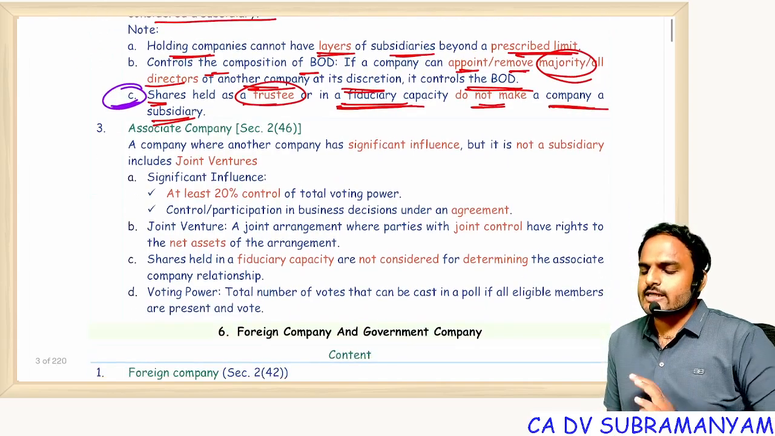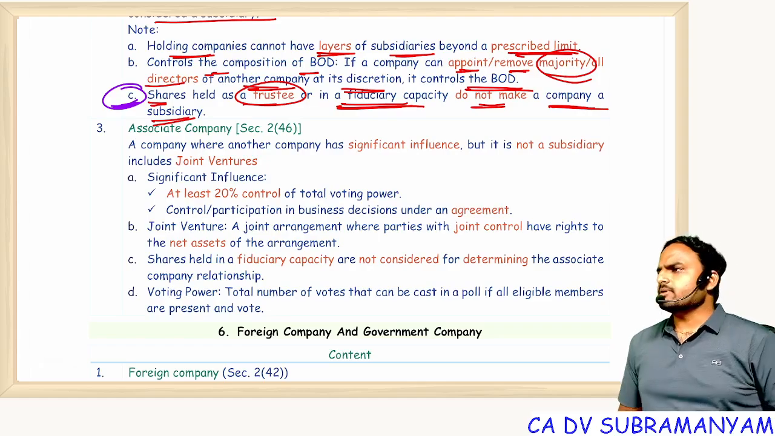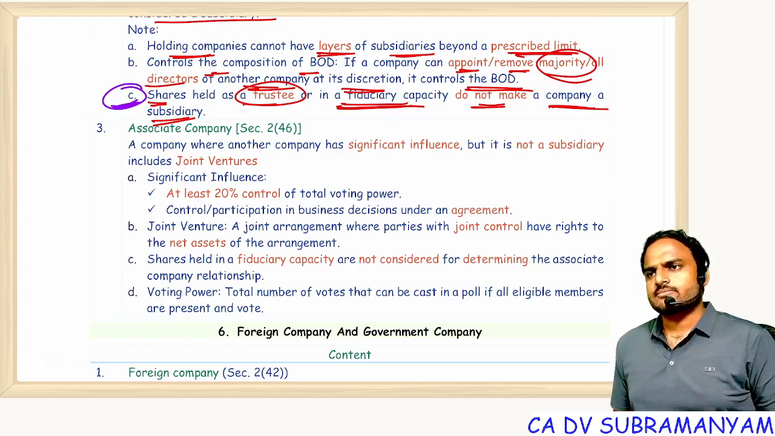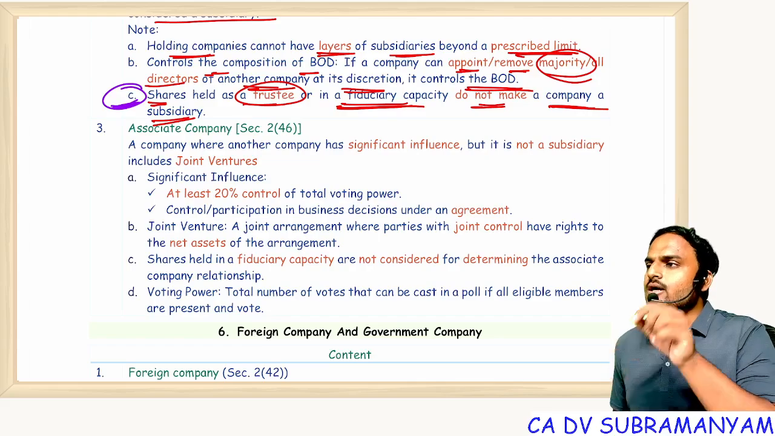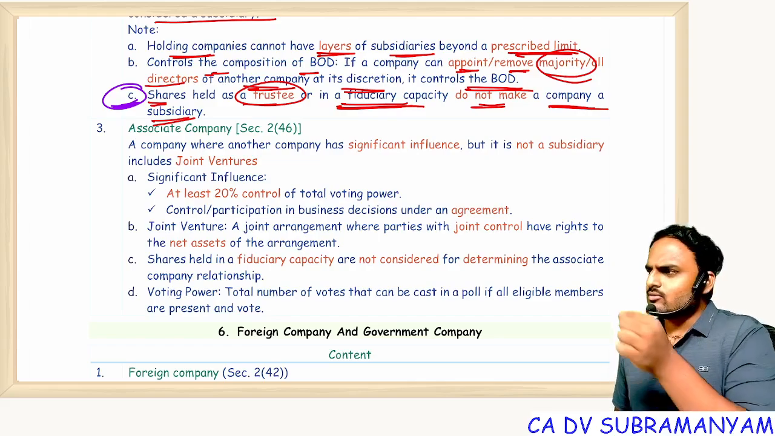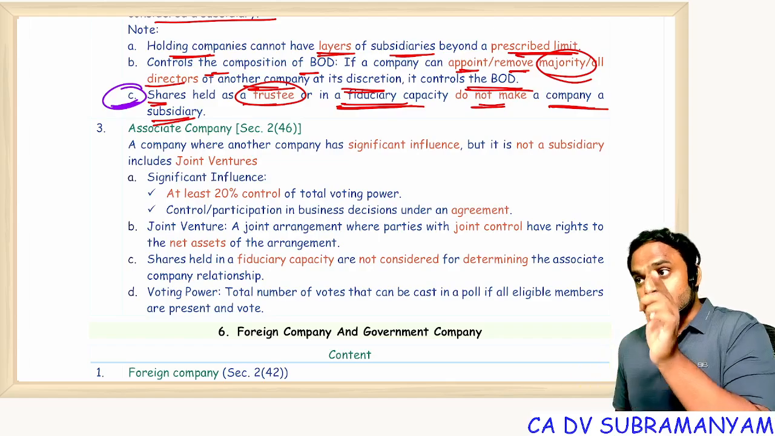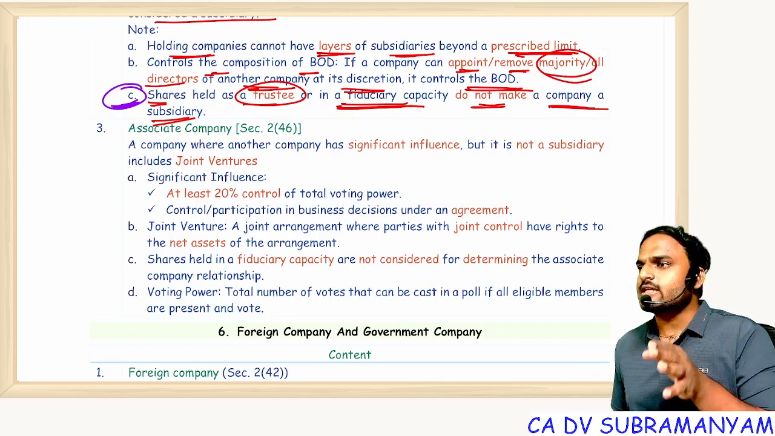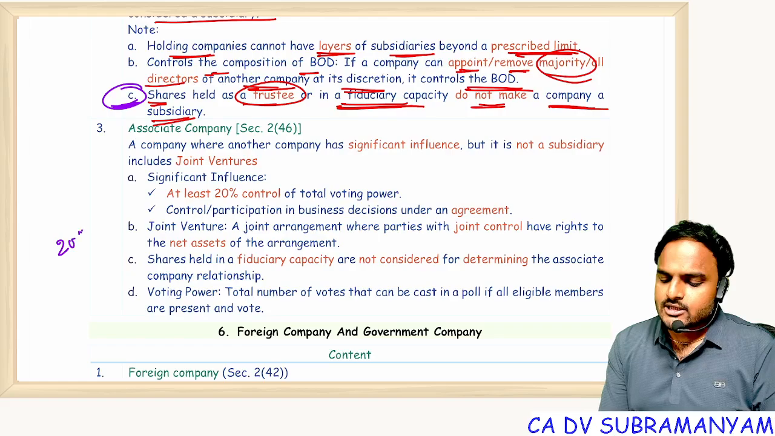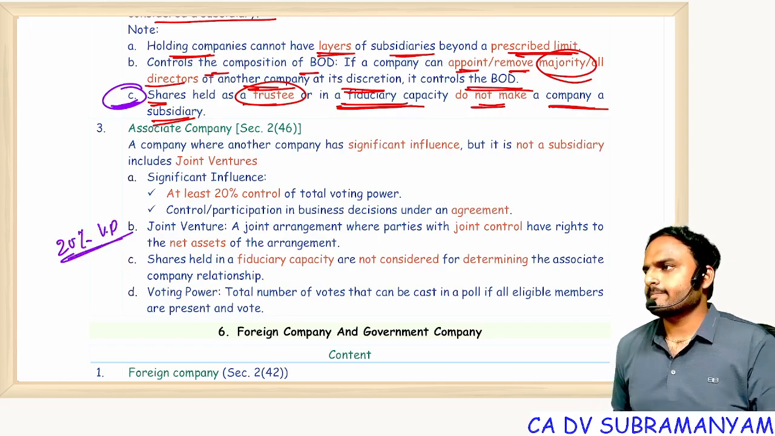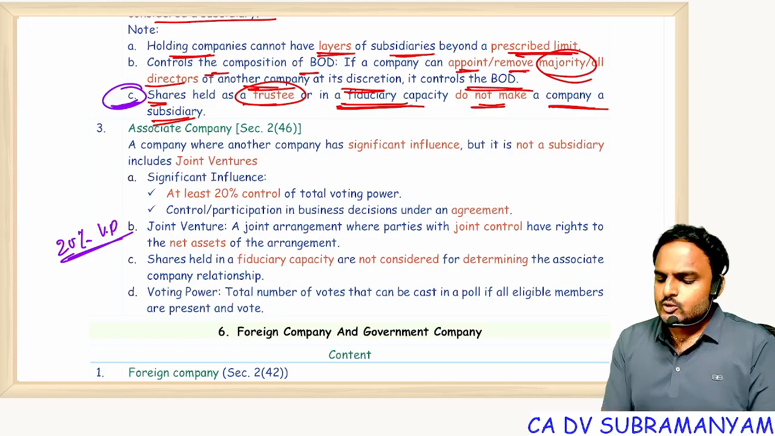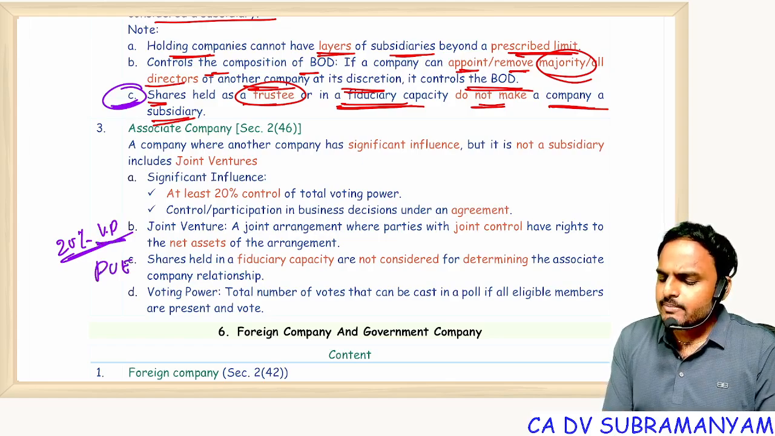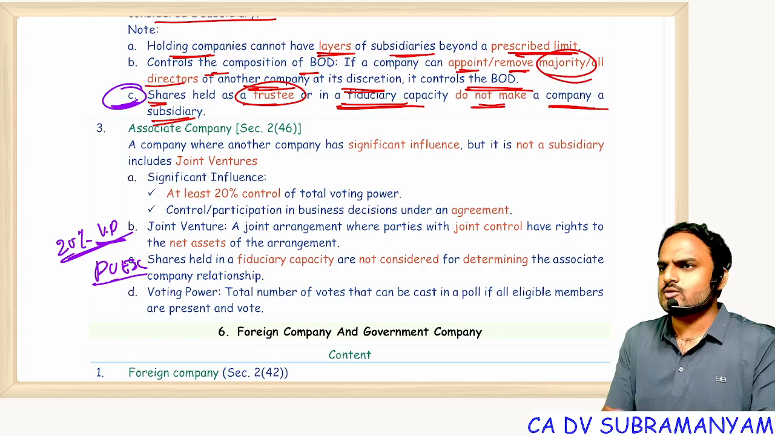Next, associate company. Very simple. Associate company is not a subsidiary, but in this company we are having an influence, not normal influence. We are having a significant influence. And what is the formula for significant influence? 20% of the voting power. See, for the time being I use voting power, or I will use paid up equity share capital. For the time being both are same.